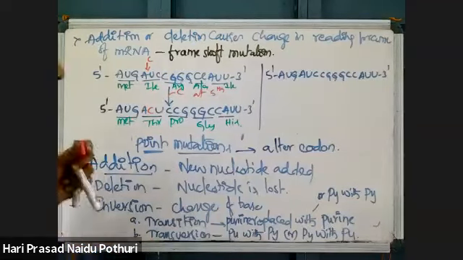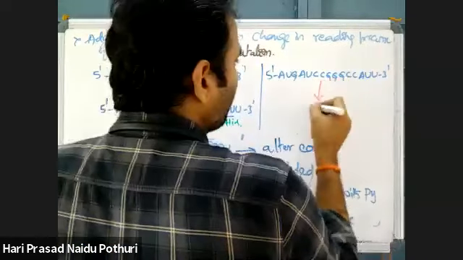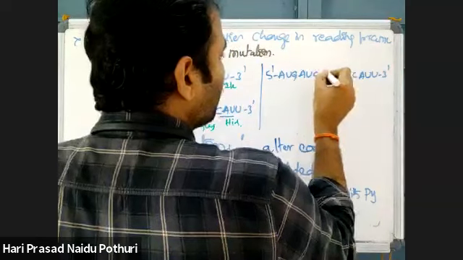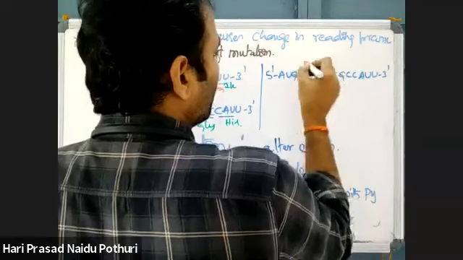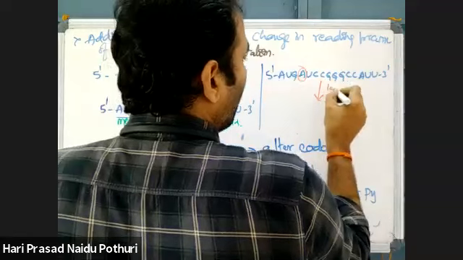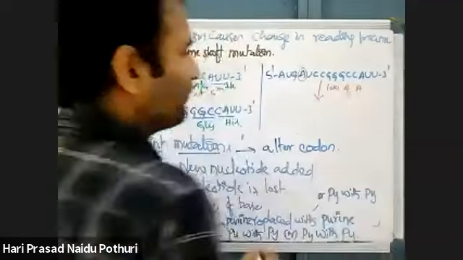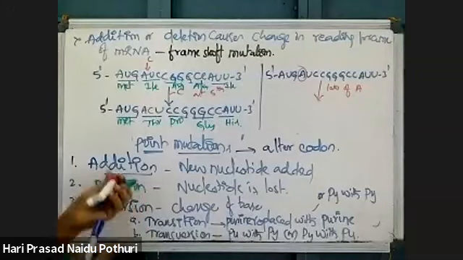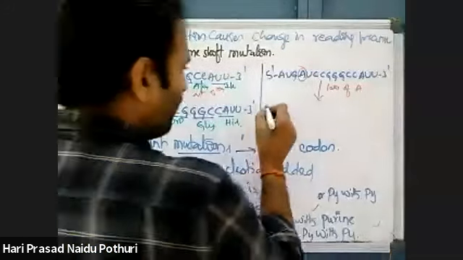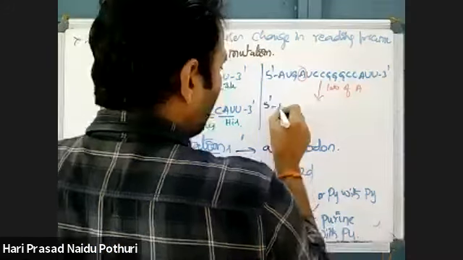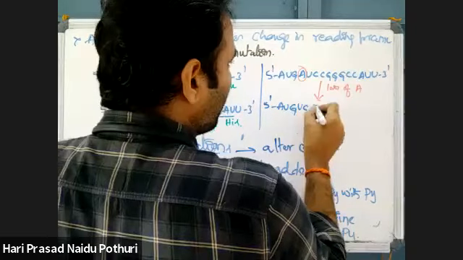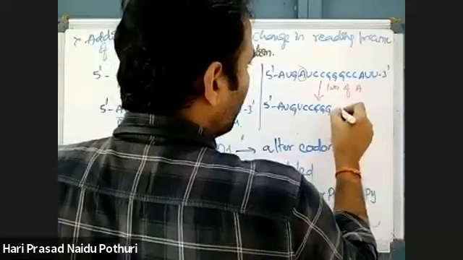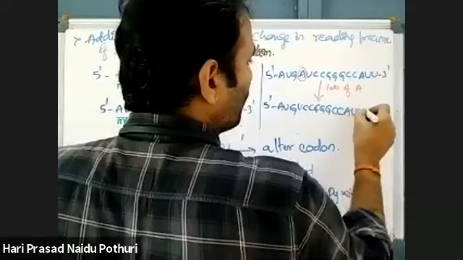Now I am taking deletion as an example. Suppose this nucleotide is lost. Loss of A. If a nucleotide is lost, what will happen? 5 prime AUG, A is lost, U C C G G G C C A U U, 3 prime.